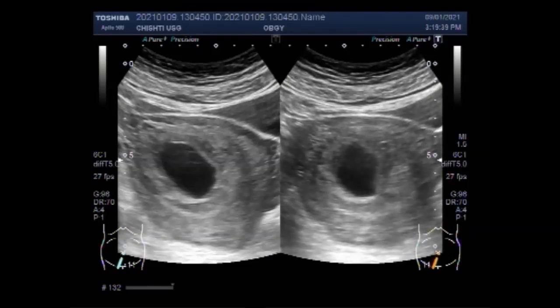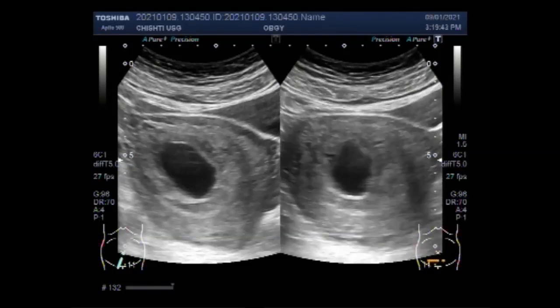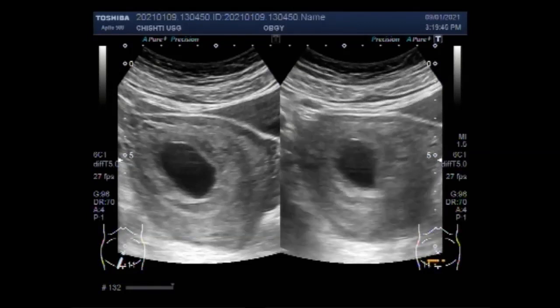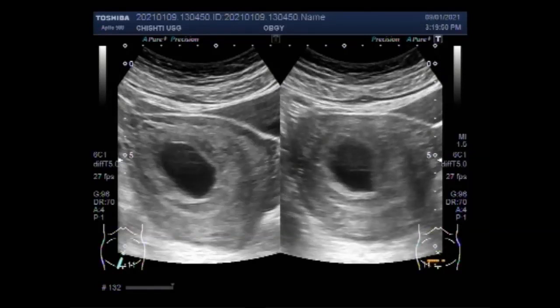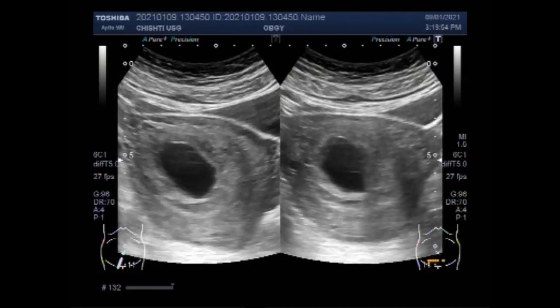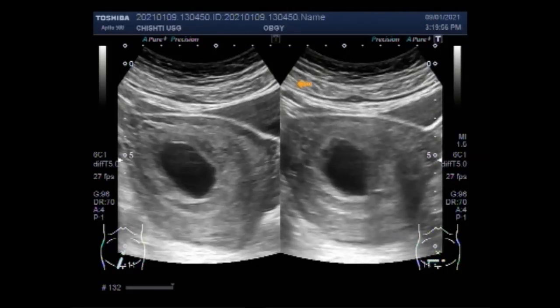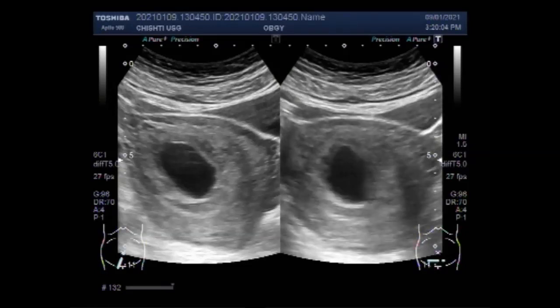A blighted ovum causes about 1 out of 2 miscarriages in the first trimester of pregnancy. A miscarriage is when a pregnancy ends on its own within the first 20 weeks. When a woman becomes pregnant, the fertilized egg attaches to the uterine wall. At about 5 to 6 weeks of pregnancy, an embryo should be present.